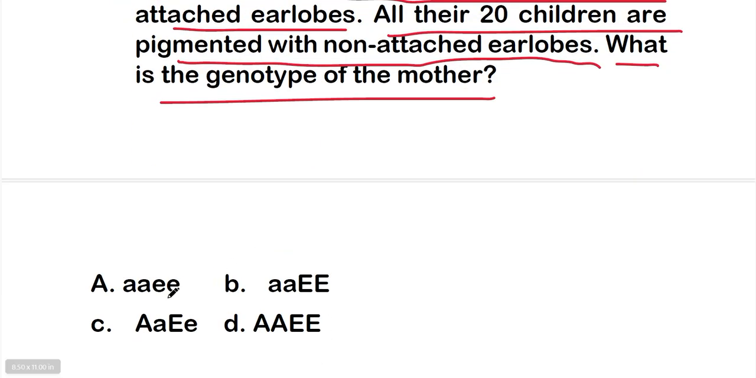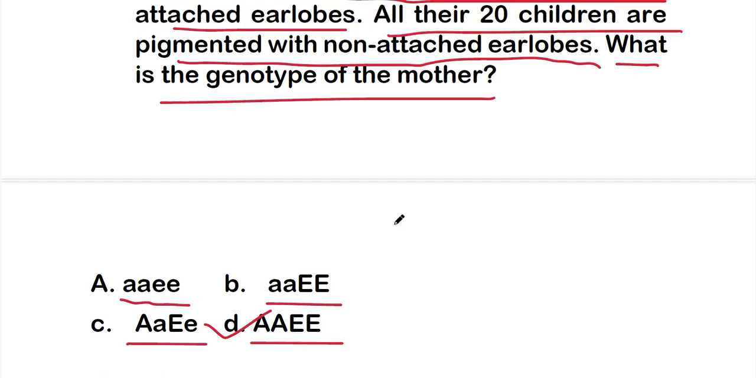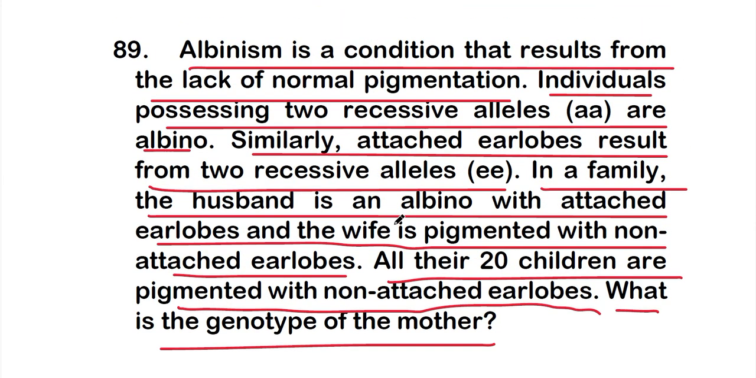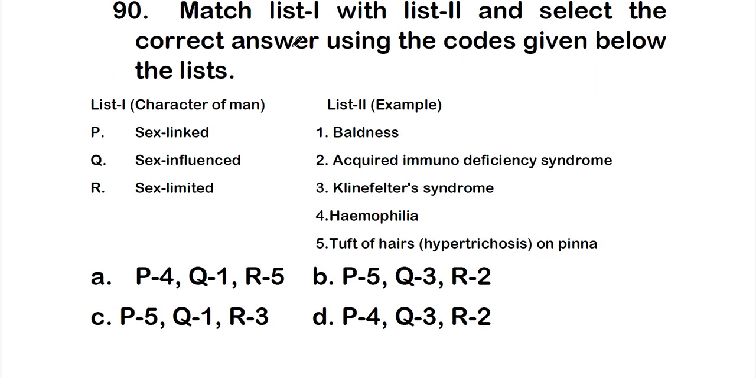So the options are option A, small a small a small e small e, option B, small a capital E, option C, capital A small a capital E small e, option D, capital A capital A capital E capital E. So the right answer is option D, that is capital A capital A capital E capital E, that is the genotype of the mother here. Okay, so this is question number 89 and let's move on to question number 90.